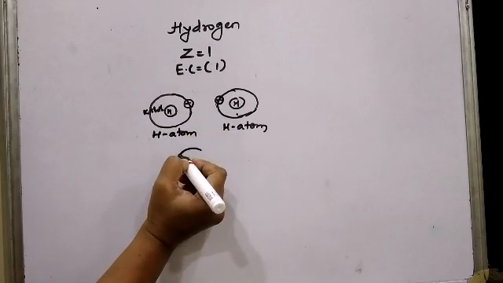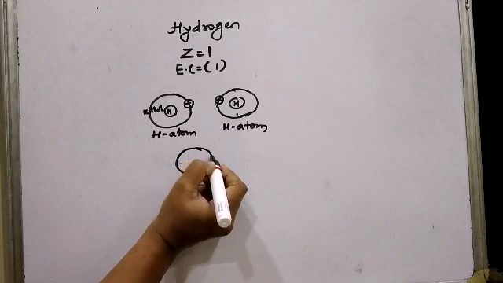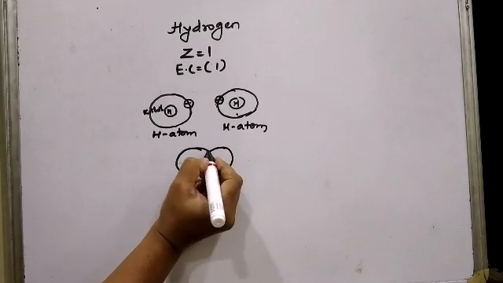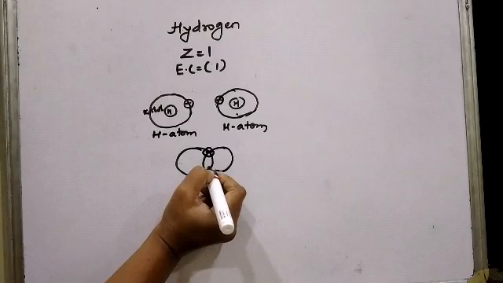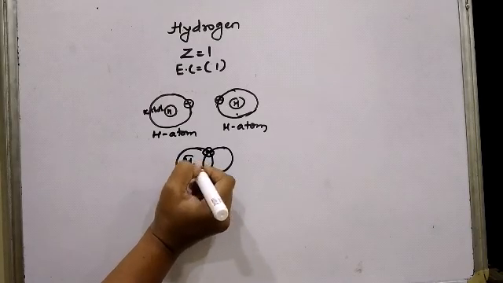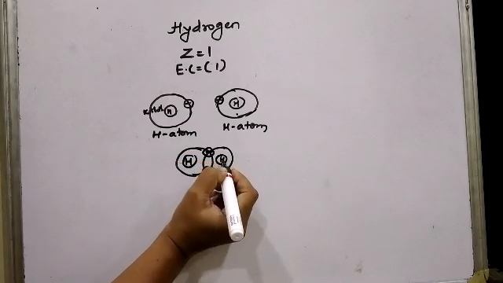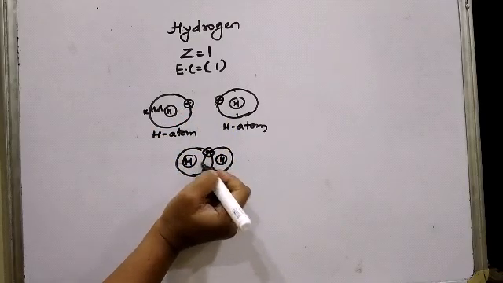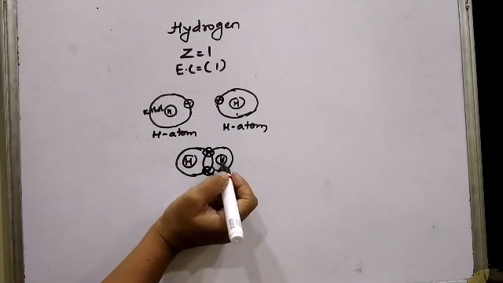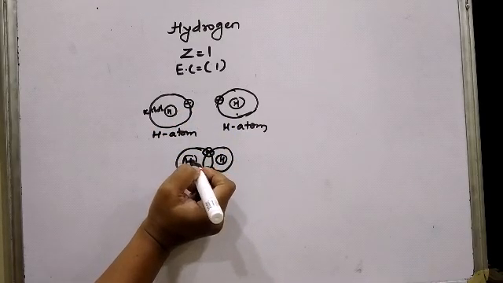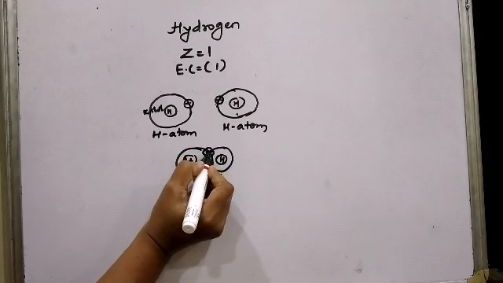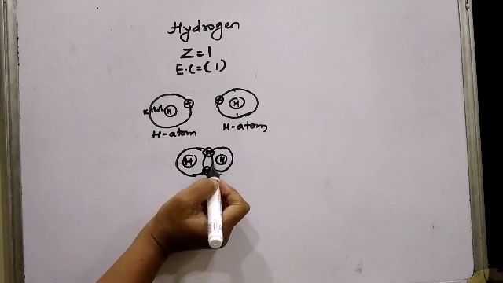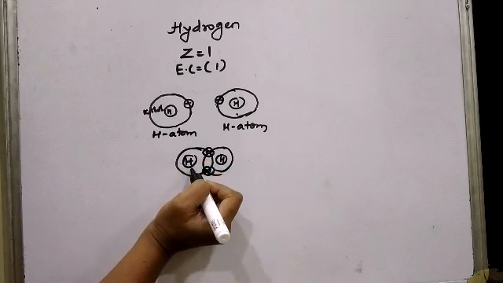These two hydrogen atoms can come together and they can share their electrons. This is one atom of hydrogen and this is another atom of hydrogen. Both of them can share one electron each between both of them and can complete their duplet state. So here you can say this hydrogen atom, suppose this is the electron of the hydrogen and this is the electron of the second hydrogen atom. So by sharing, the duplet state is complete.